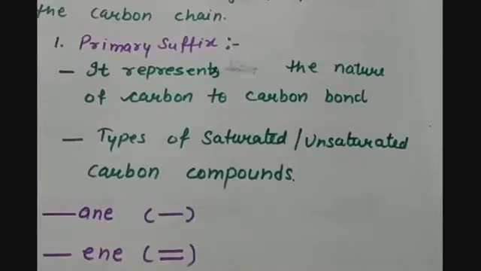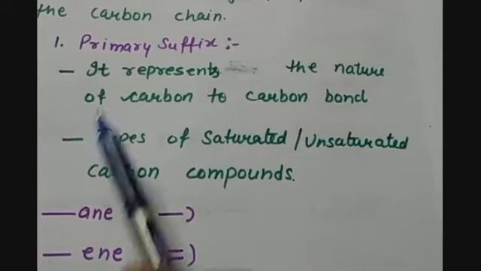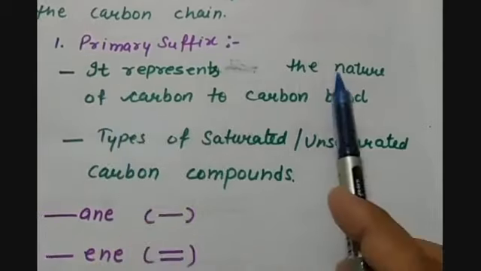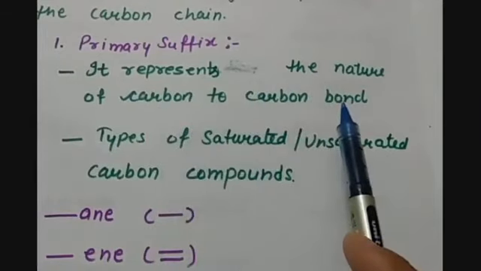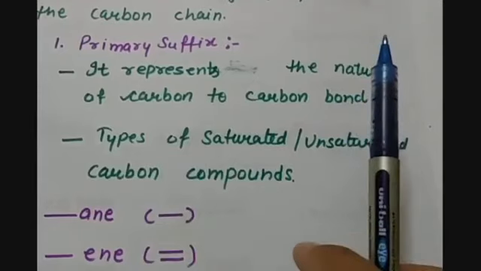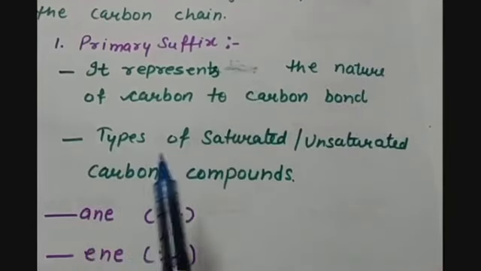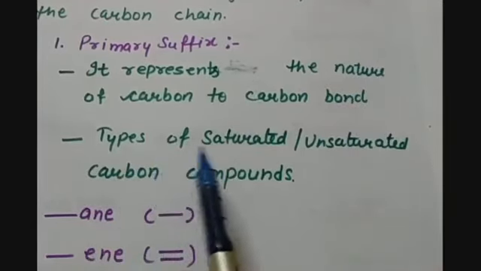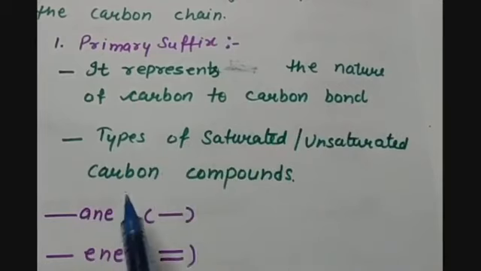So it is taking the number of bonds in the carbon chain and the functional group. The suffix is divided into 2 categories: primary suffix and secondary suffix. The primary suffix represents the nature of the carbon-carbon bond, that is, which kind of bond is present between the carbon atoms of the chain.